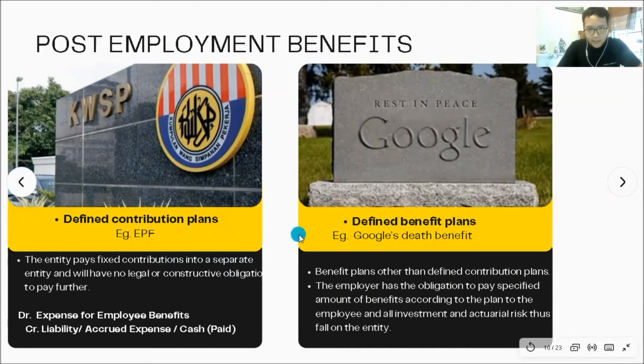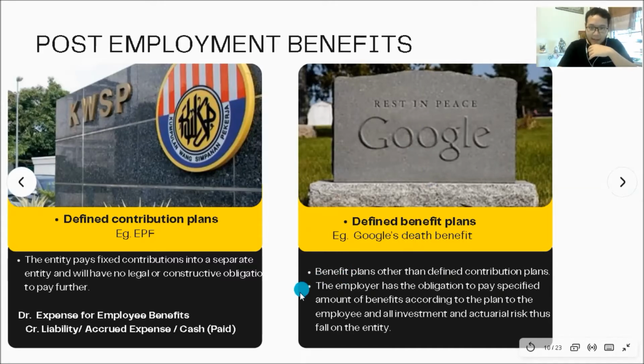While this one, defined benefit plans, is very complex because it involves an actuary. An actuary will give the numbers so that the right accounting treatment can be done. Example is Google's death benefit. Malaysia doesn't have something like this. It's very rare. Only something like Google can think of this.